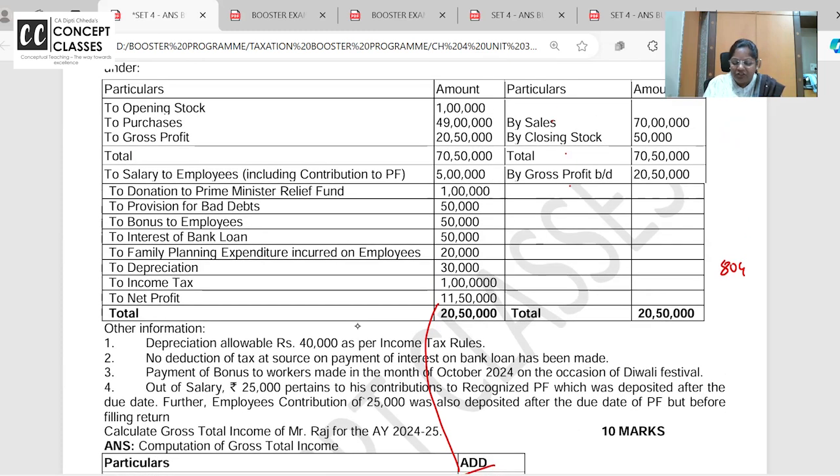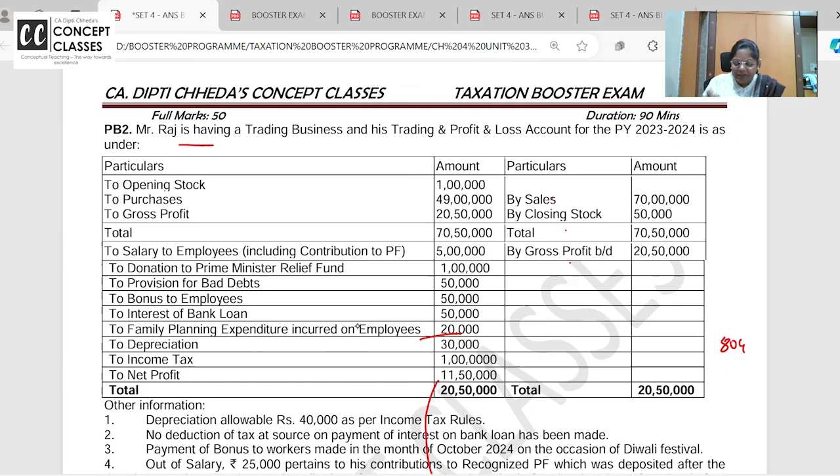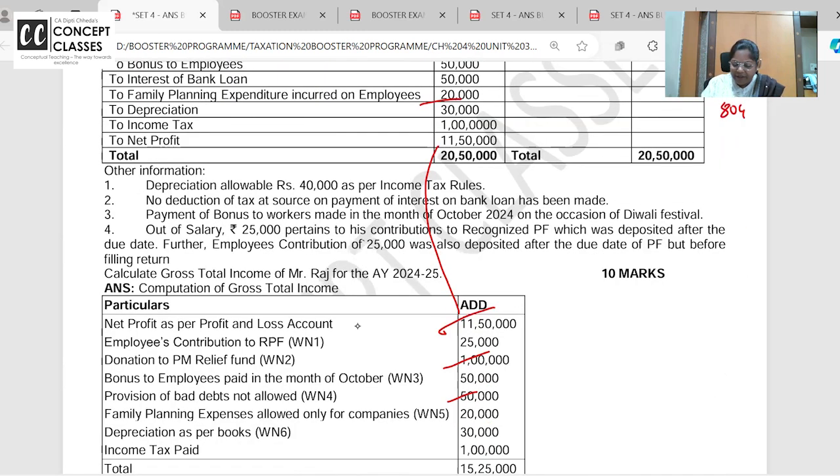Family expenditure 20,000 is not allowed because Raj is a proprietor. Listen to my reasoning. If it is a company, then family planning expenditure is allowed. Revenue 100%, capital 1/5. Okay.